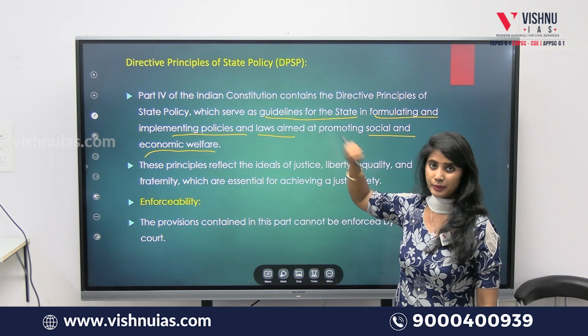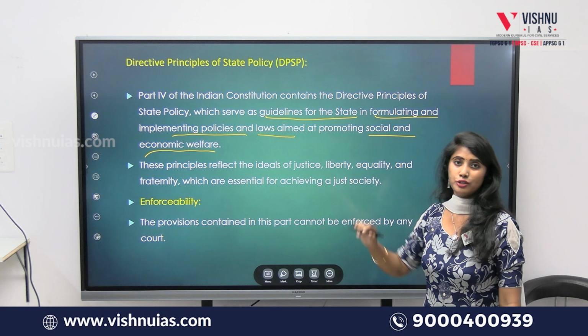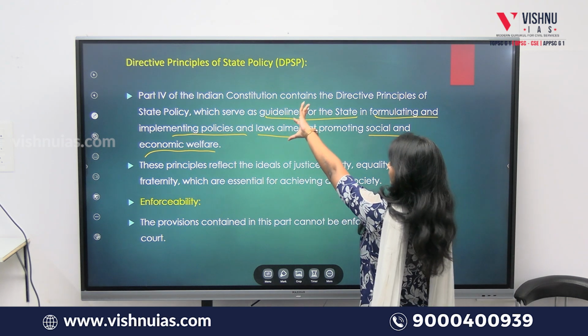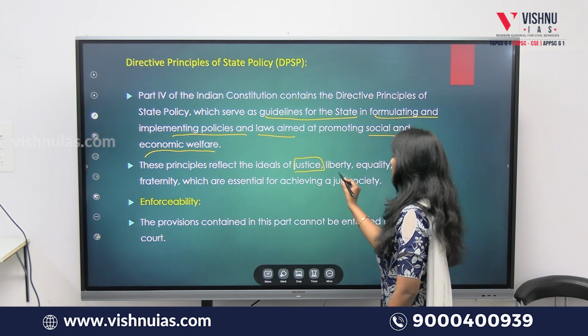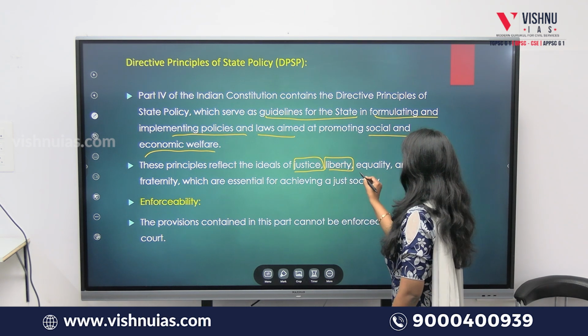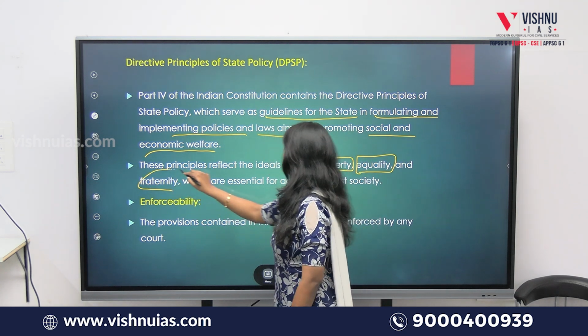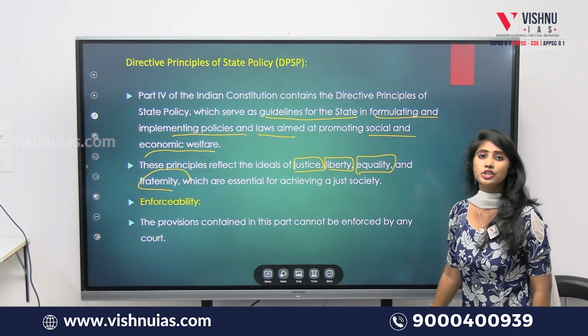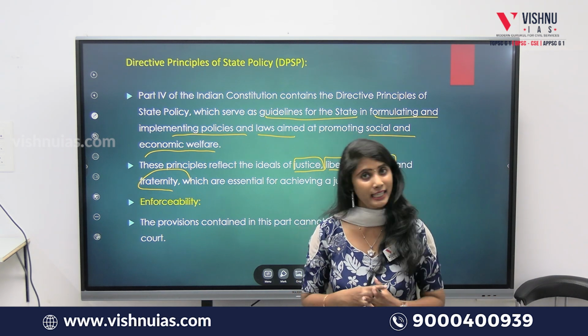Those principles are DPSPs. What do these principles reflect? They reflect the ideals of justice, liberty, equality and fraternity, which are essential for achieving a just and equal society in India.